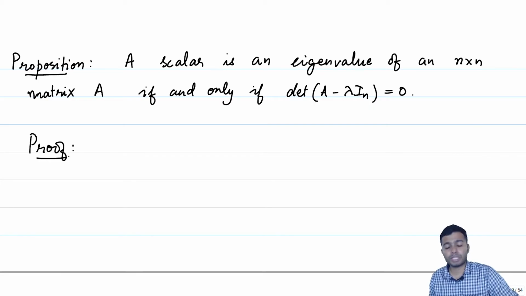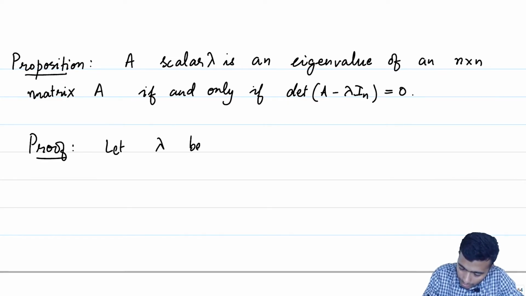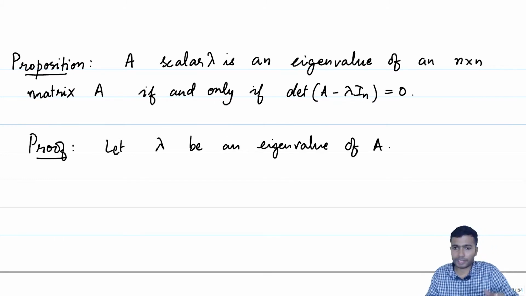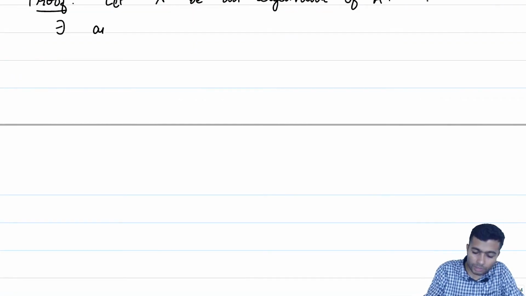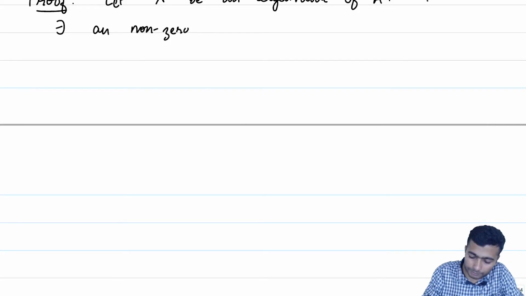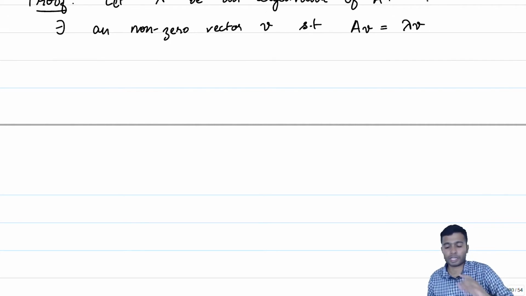So, let us assume that a scalar lambda, let us call it lambda here itself, is an eigenvalue of the matrix A. So, let lambda be an eigenvalue of A. That means that there exists a non-zero vector V such that AV is equal to lambda V for our given lambda.